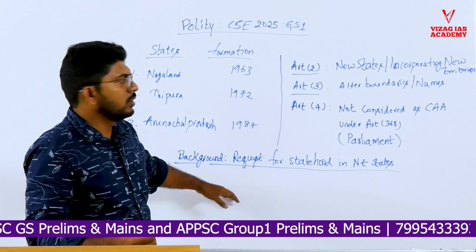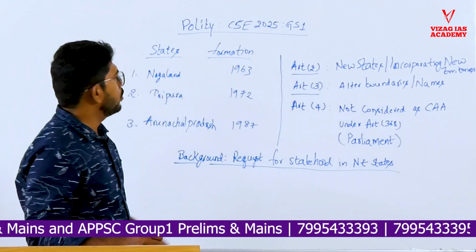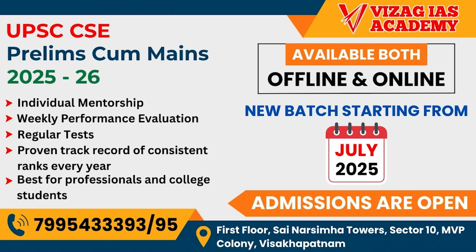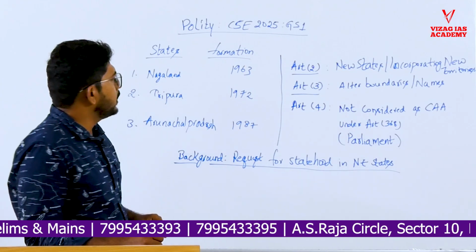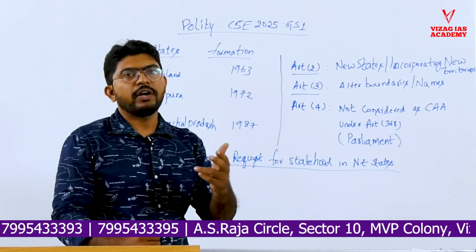Keeping this as a background, the UPSC asked about when the states were formed. So the facts are that Nagaland was formed in 1963, Tripura in 1972 and Arunachal Pradesh in 1987. And these were all initially part of Assam or the northeastern frontier province.